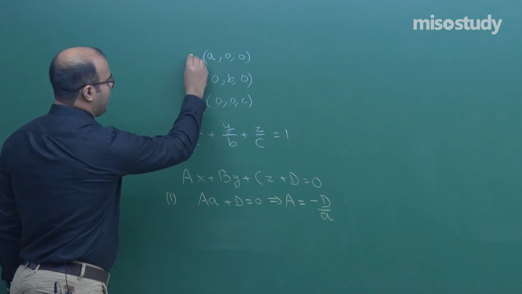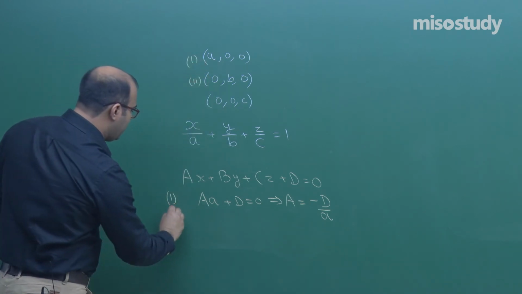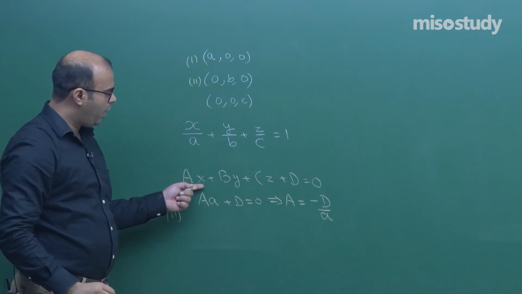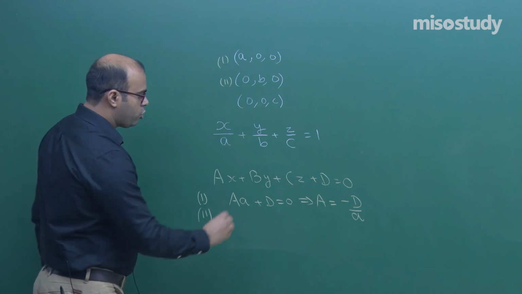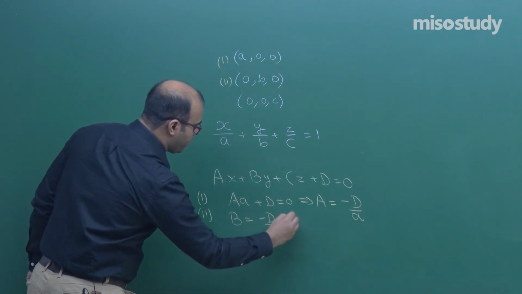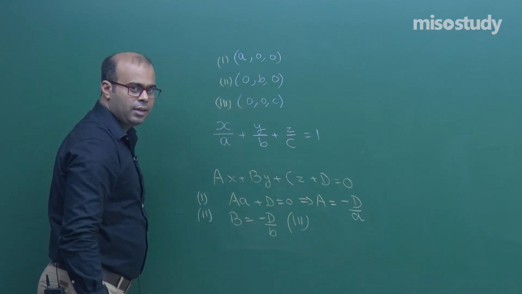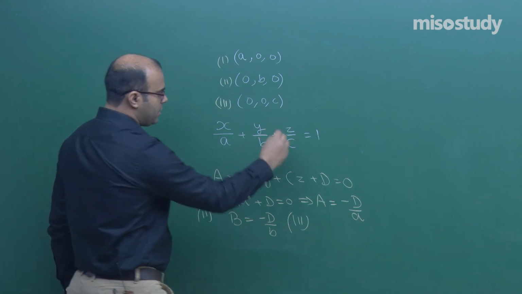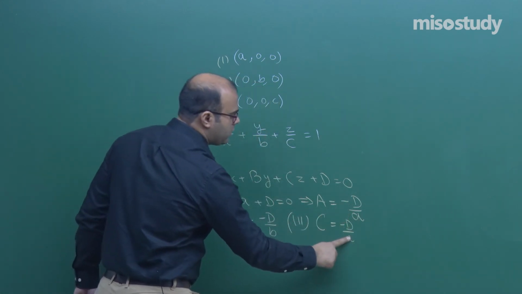If we take the second point through which it is passing, in that case this term will be 0 and this term will be 0, but this is B b plus d equal to 0. So this will give you capital B is equal to minus d by small b. What will be the third case when this point is on the plane? Of course, we will get capital C is equal to minus d by small c.